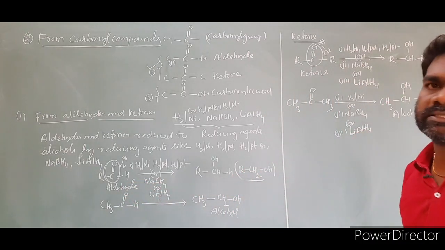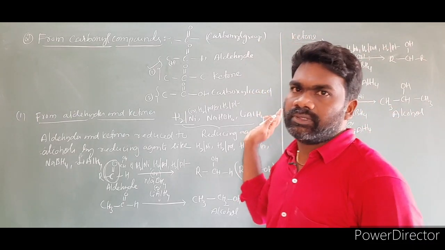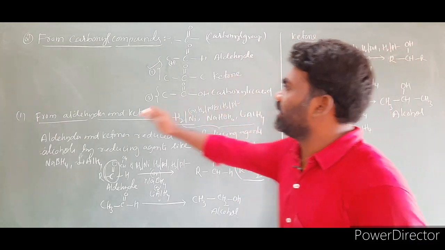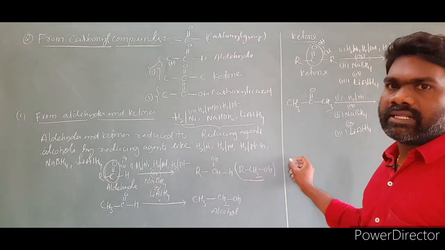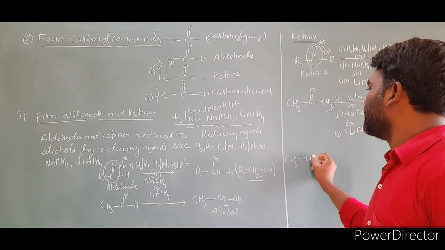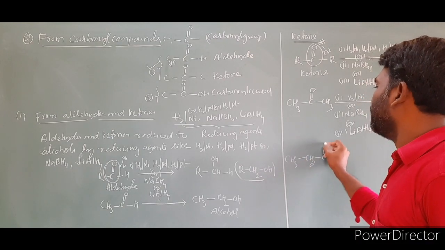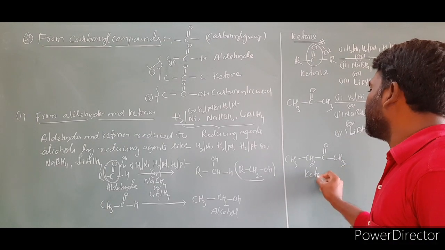This is the other method for preparation of alcohols, from ketones, and the previous one was from aldehydes. If you want, you can take another example also. I am taking CH3 CH2 C double bond O CH3. This is also a ketone.